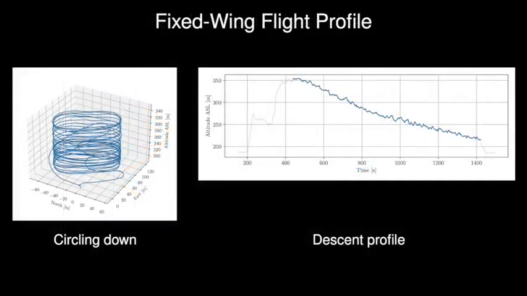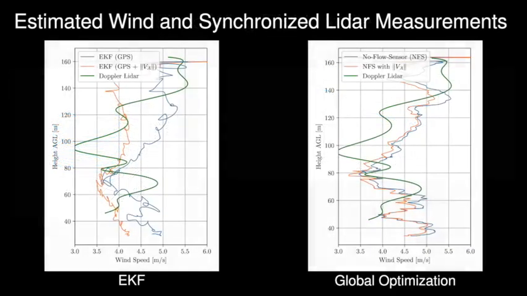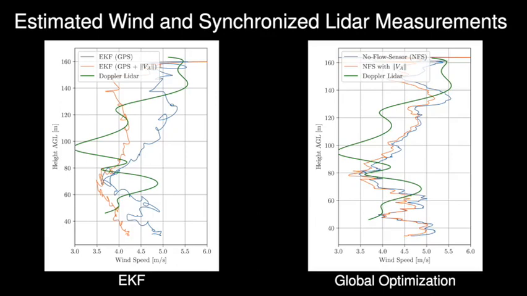Finally, you can see the flight profile of the fixed-wing UAV, first climbing up to 150 meters and then circling down with 0.5 meters per second vertical speed at 16.5 meters per second constant airspeed. These figures show the estimated wind speed with 4 different methods, as introduced in the previous section, alongside altitude and time synchronized Doppler Lidar data. Small altitude variations during the descent generate noisy results, unfortunately. However, the global structure is captured in all 4 methods.